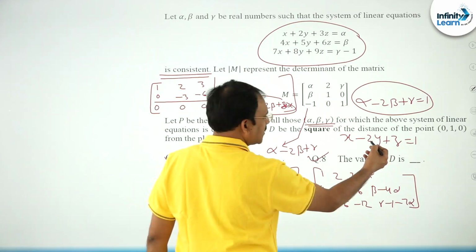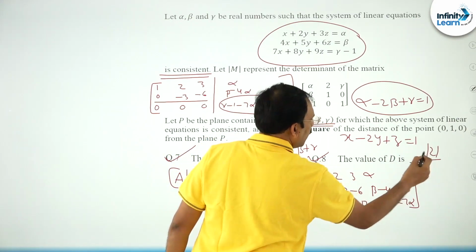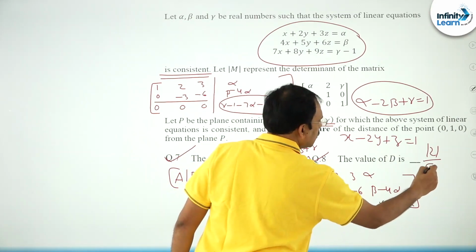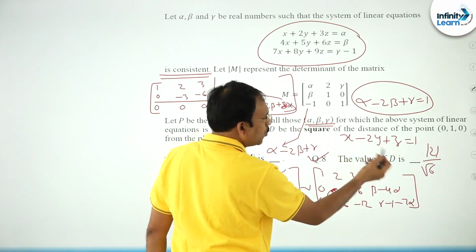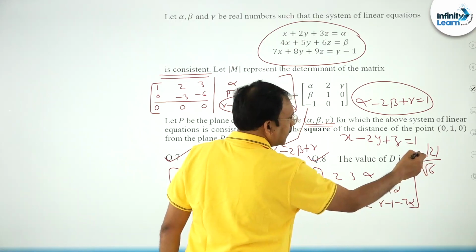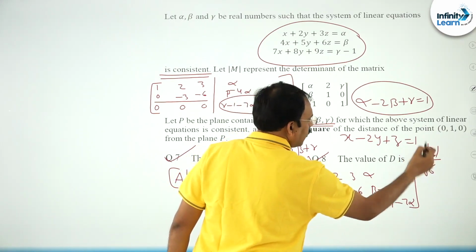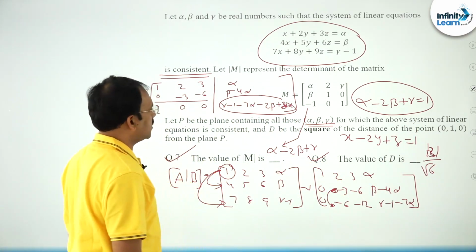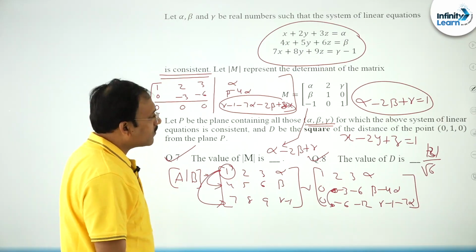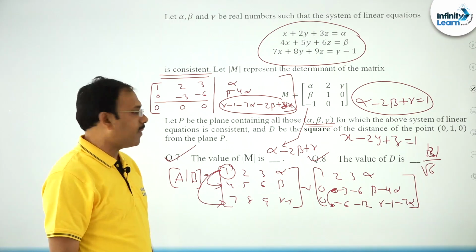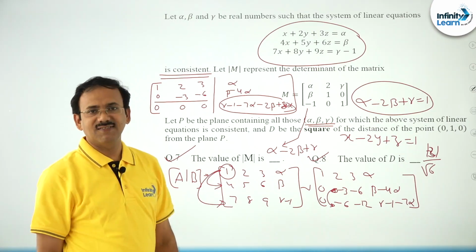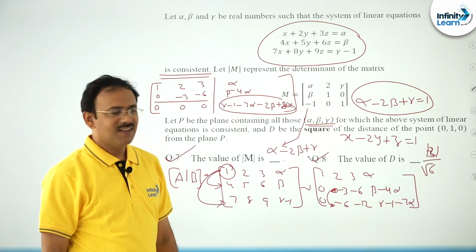It is modulus of (0 minus 2 minus 1) by root 6, which gives minus 3, so 3 by root 6 is d. D square he is asking about, which is 9 by 6, that is 3 by 2, 1.5 is the answer. That's it. Very simple.